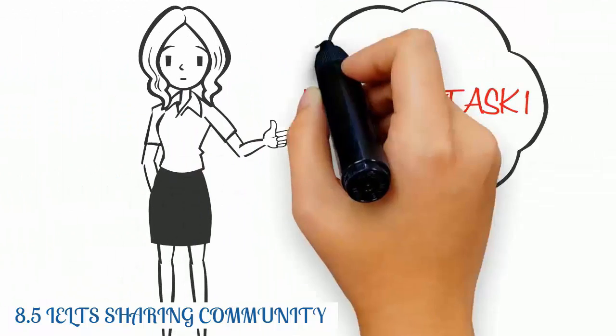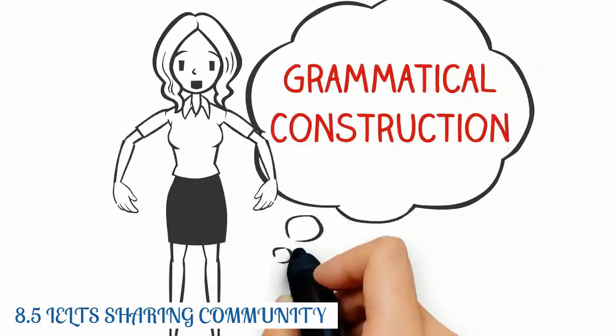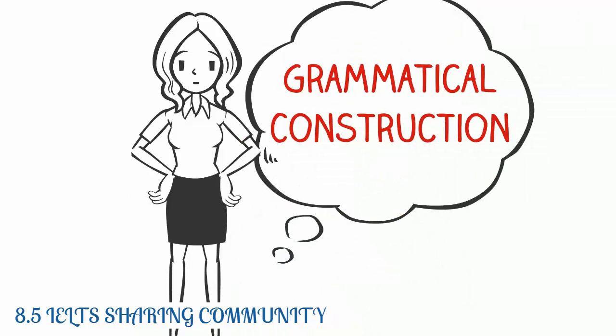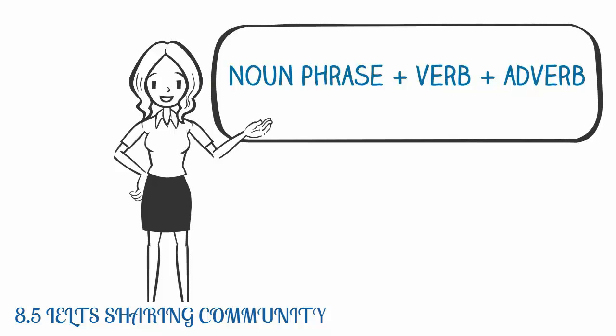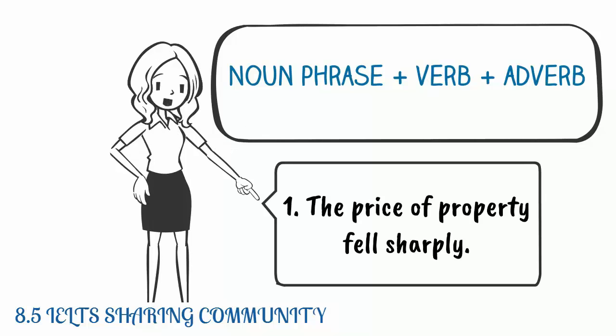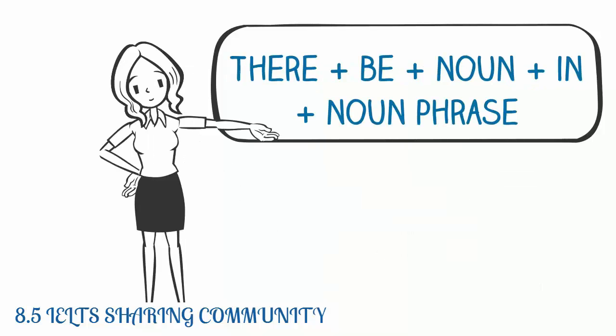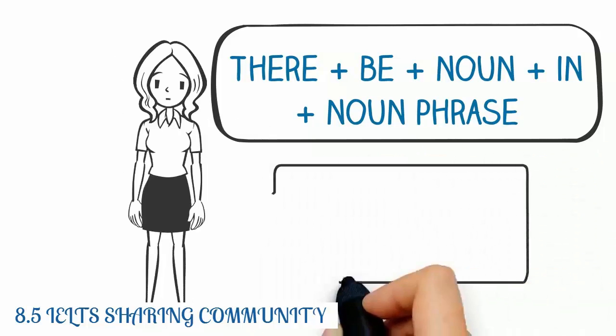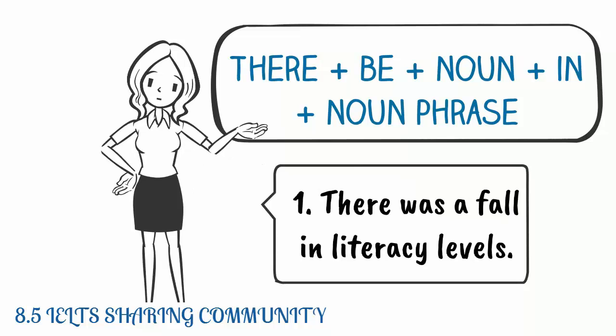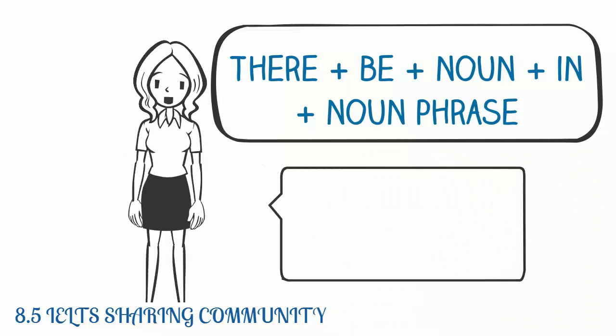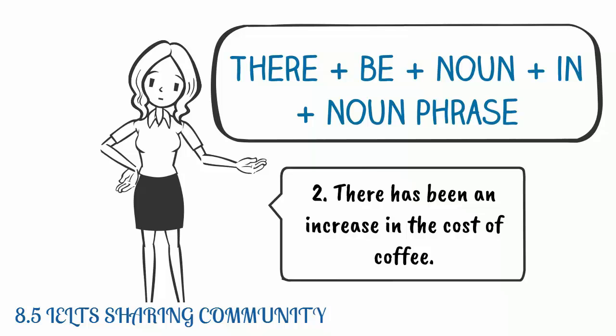Writing Task 1. Grammatical construction. For example, 1. The price of property fell sharply. 2. The percentage of homes dropped dramatically. Examples. 1. There was a fall in literacy levels. 2. There has been an increase in the cost of coffee.